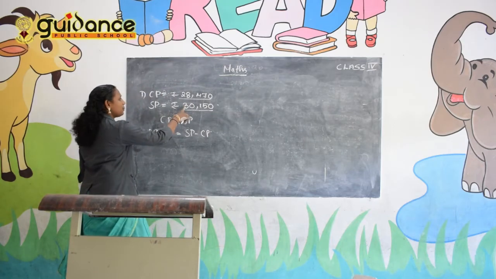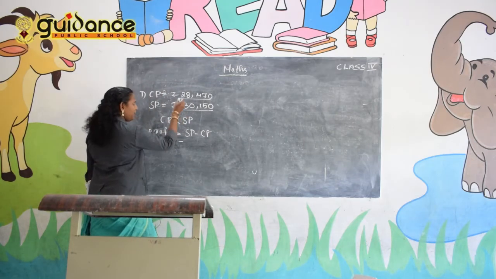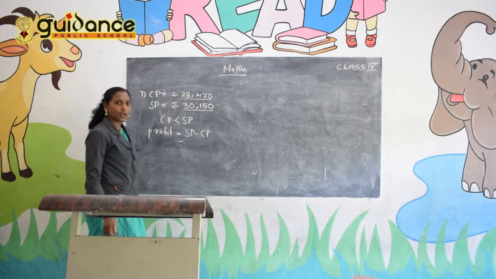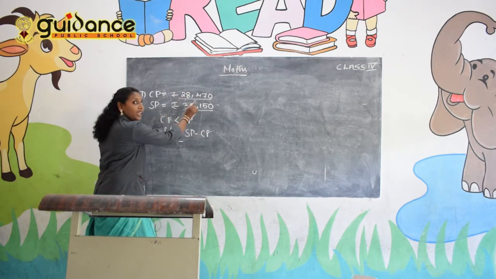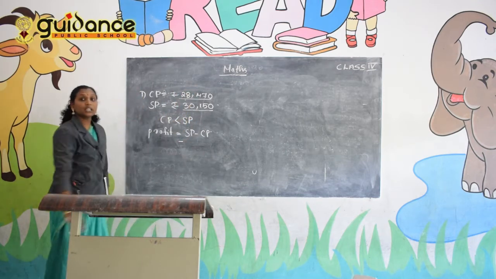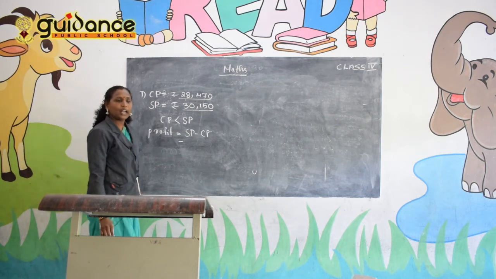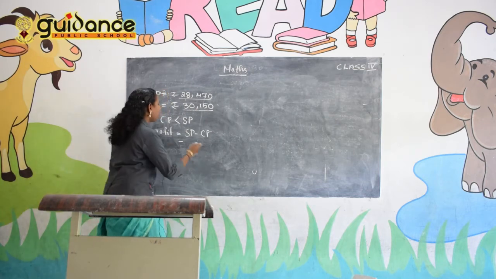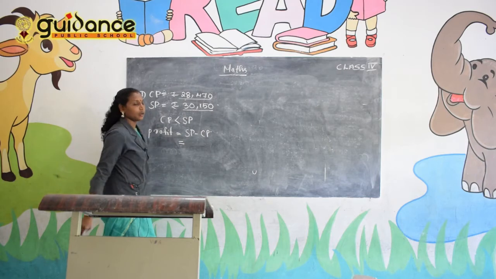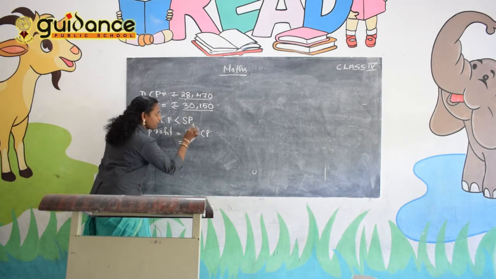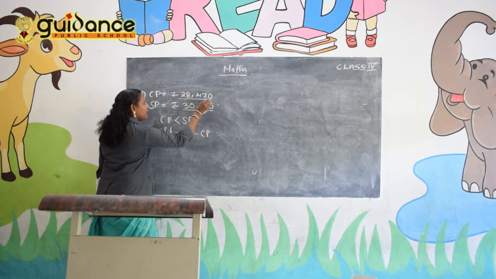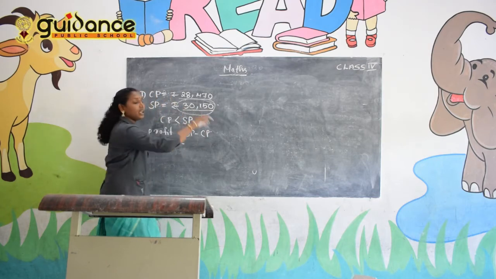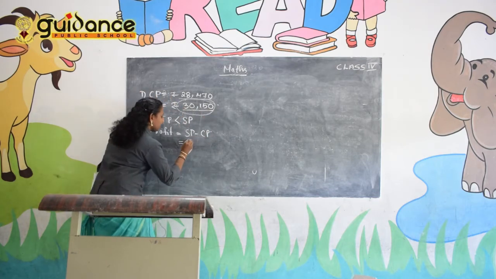So what is CP? CP is 28,470. So what is SP? SP is 30,150. So apply these values to this equation. What is SP minus CP? SP is 30,150.